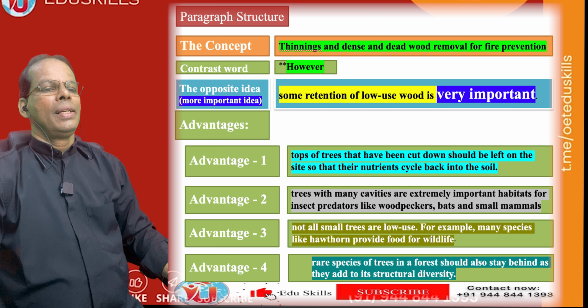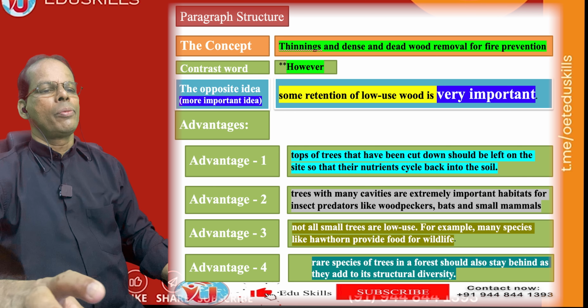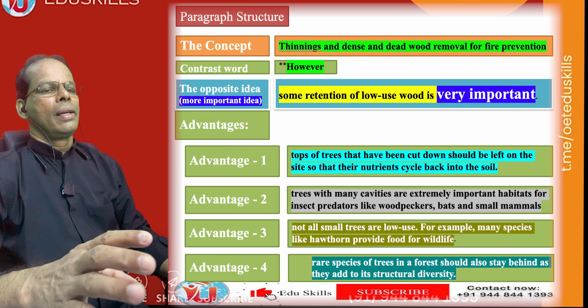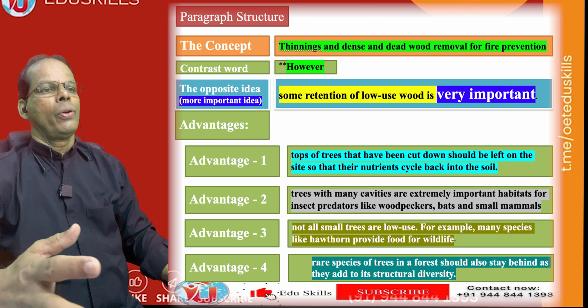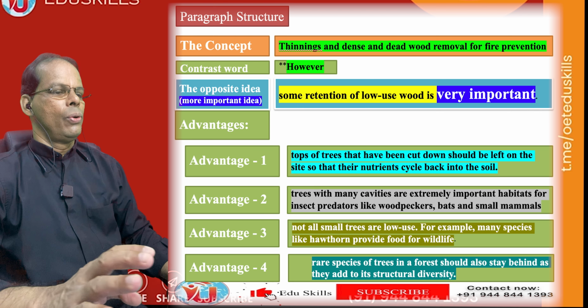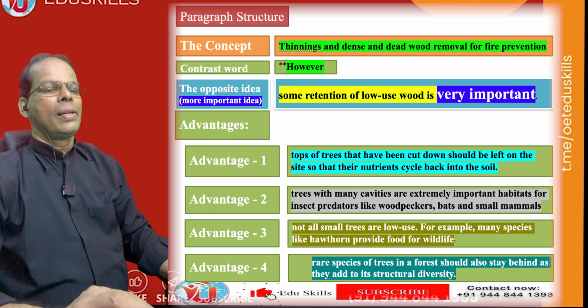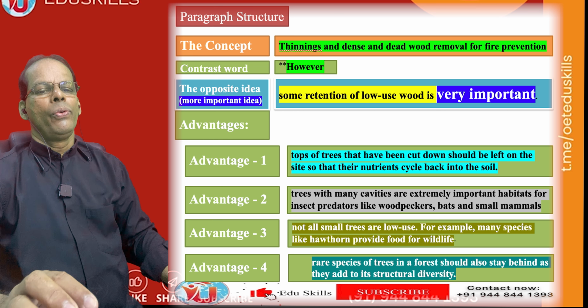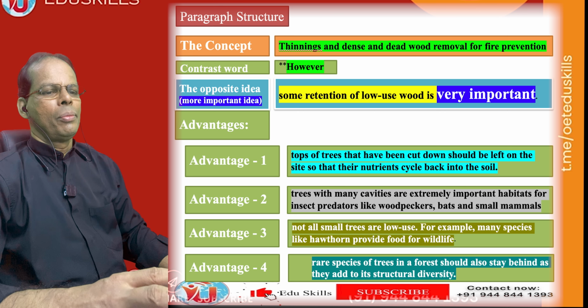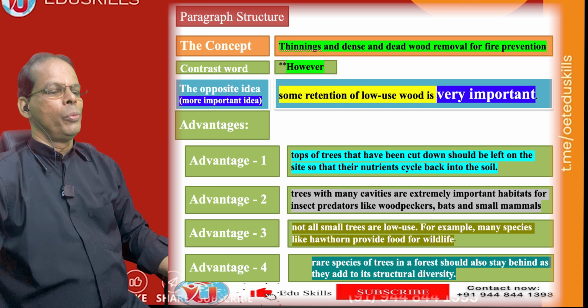Advantage 2: trees with many cavities are extremely important habitats for insect predators. For insects, trees with cavities are very important. They are their habitat, so let them remain in the forest. Don't remove them. Advantage 3: small trees, for example hawthorn, provide food for wildlife. Some small trees are food for wildlife, so let them remain, don't remove them.